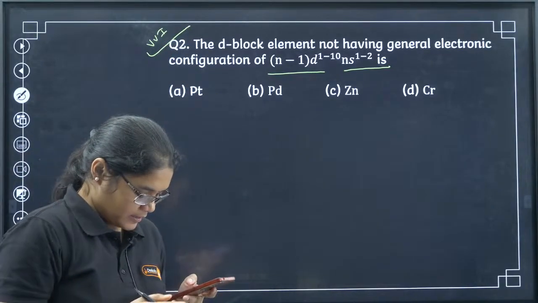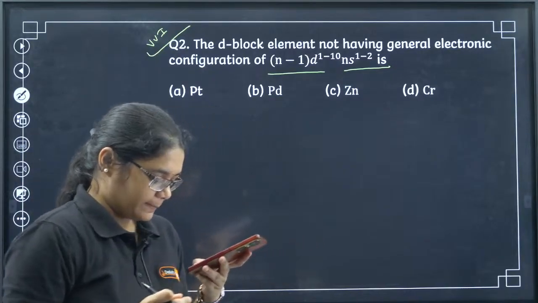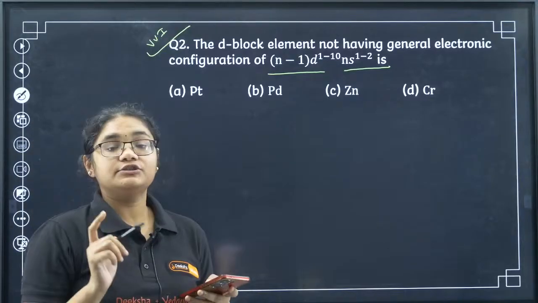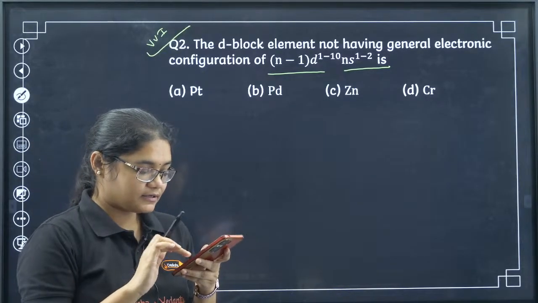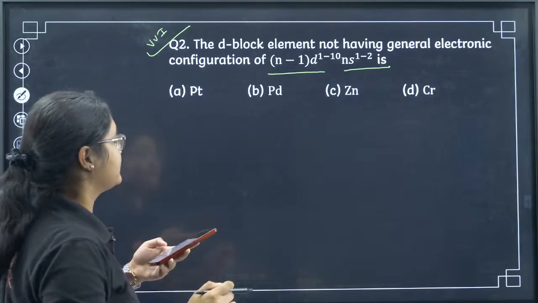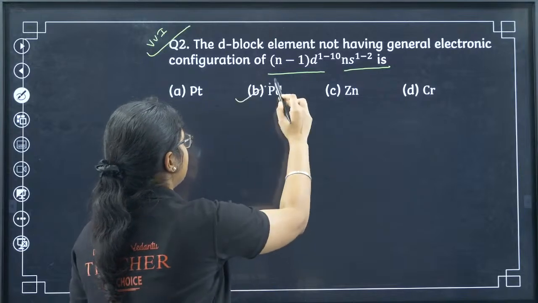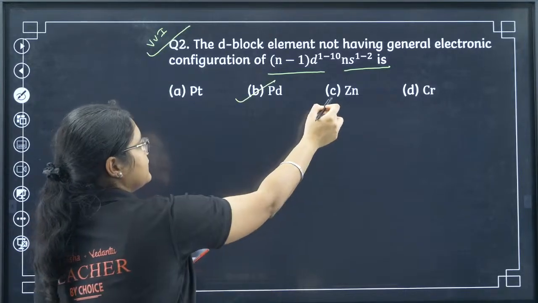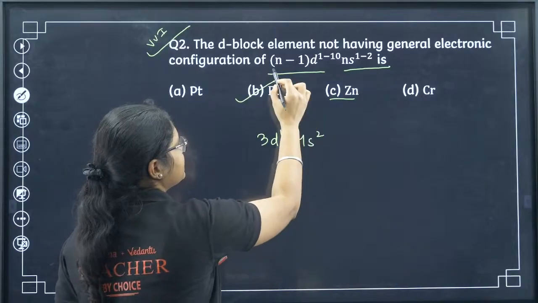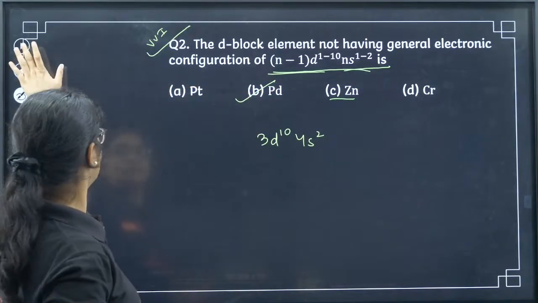Yes, now tell me. Can we discuss what will be this one? Which element doesn't have the same configuration, or has a different configuration? Yes, I can see. No, C is not the correct answer. Mood has given me palladium. See, in zinc the configuration is 3d10 4s2, which is similar to this one, or which follows this pattern. That is why zinc is not the answer.